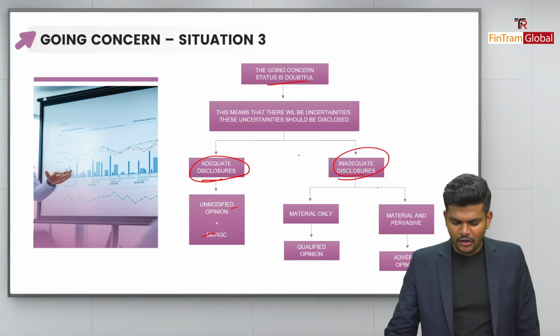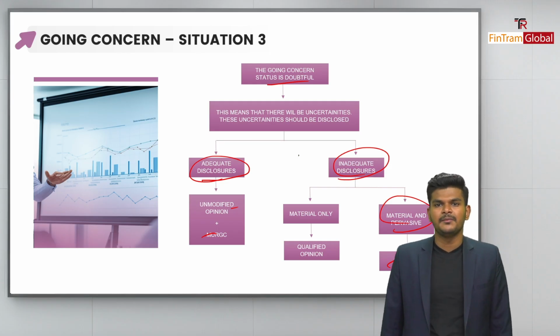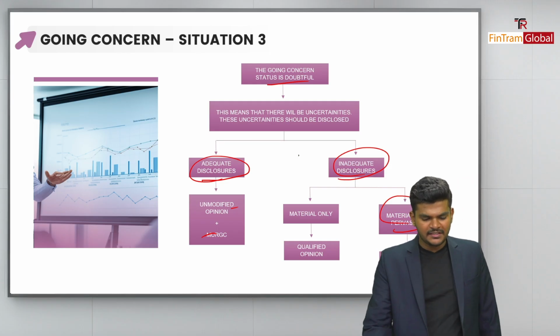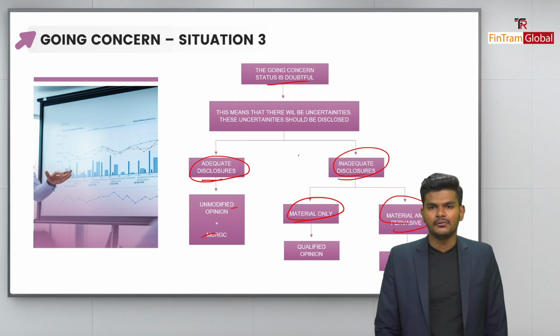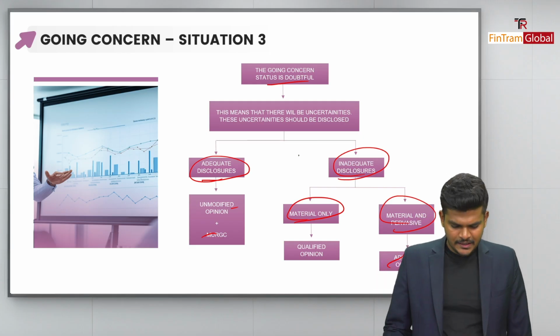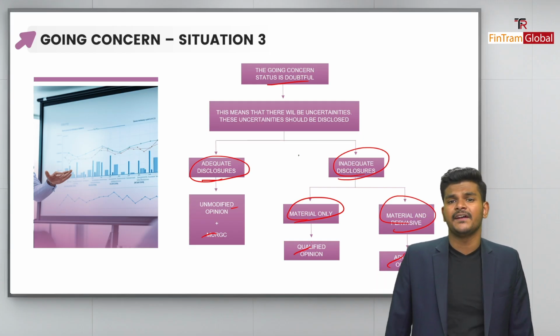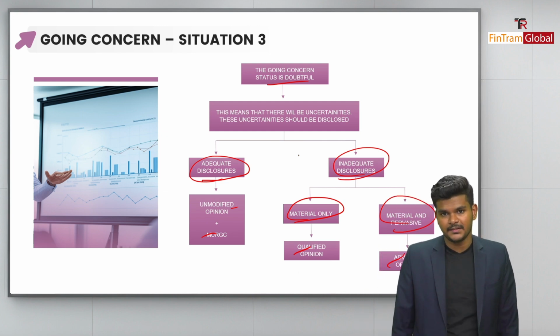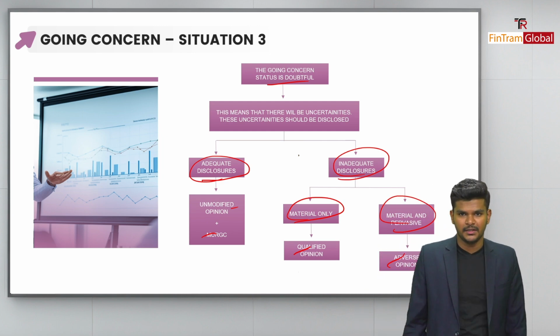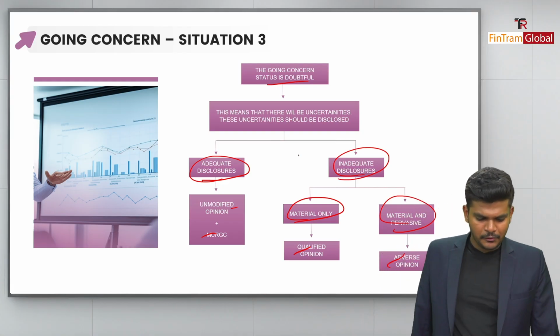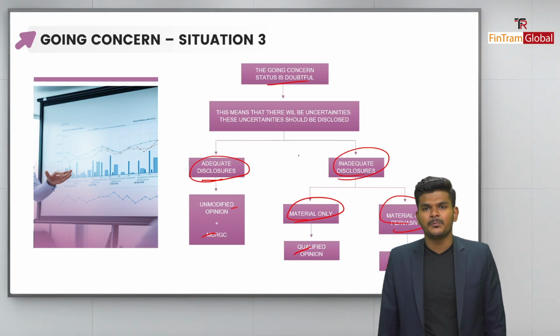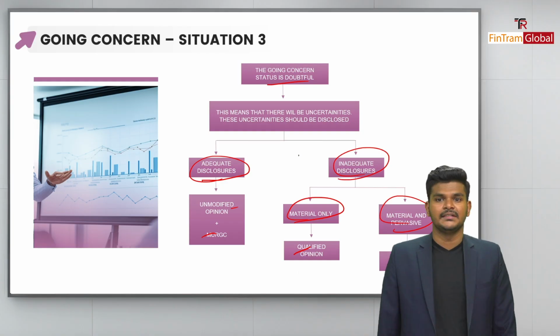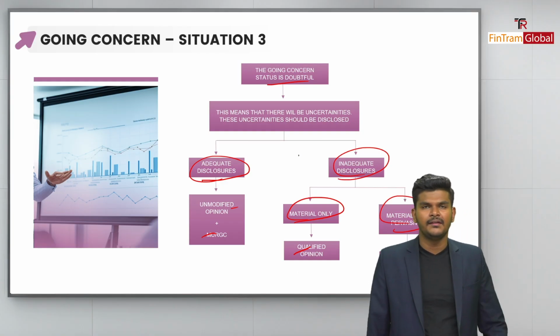Now, if they've completely omitted it, then definitely it's going to be material and pervasive, and then we will definitely provide an adverse opinion. However, if it's just material, as in they have disclosed it, but they haven't disclosed the details as such, then we will provide a qualified except for opinion. Okay, folks, because the users have a right to know the reason as well, isn't it? So the basis of the conclusion as well, right? That's basically how we provide an opinion in the case of a going concern. This is also really, really important and commonly tested in the exam. So just keep this in mind.